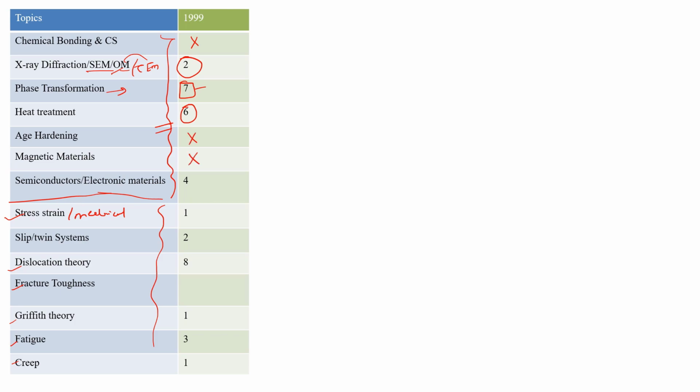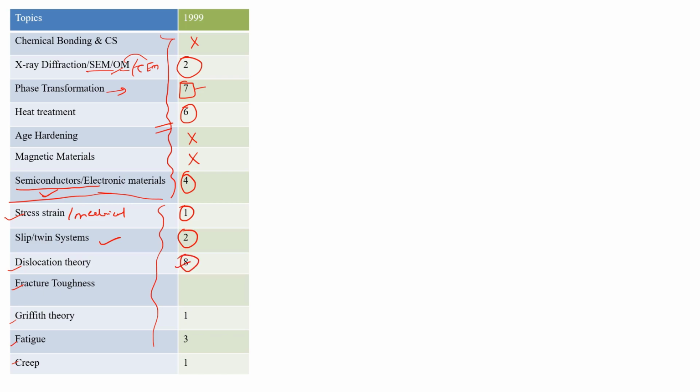Magnetic material, there were no questions. Semiconductor and electronic materials, they asked 4 marks questions. And sometimes in semiconductors they ask questions for calculating the charge carrier density, of electrons and holes, okay, for the different semiconductor materials. For stress strain, they asked a 1 mark question. Slip system and twin system is a very important topic. They will keep asking questions from this topic in upcoming years also.